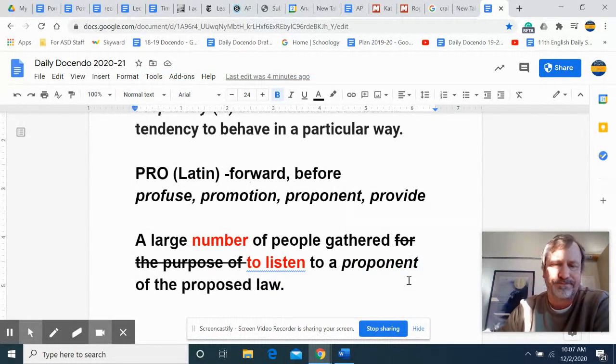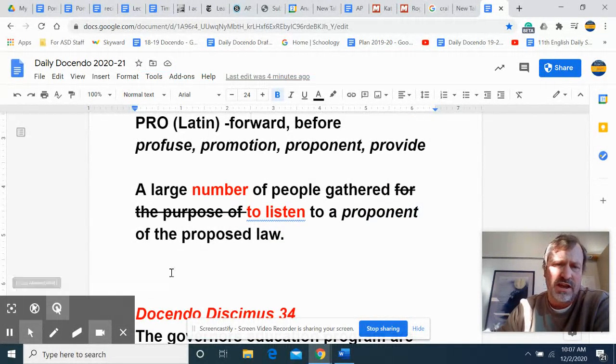Makes sense, right? All right, so here's our change. A large number of people gathered to listen to a proponent of the proposed law.